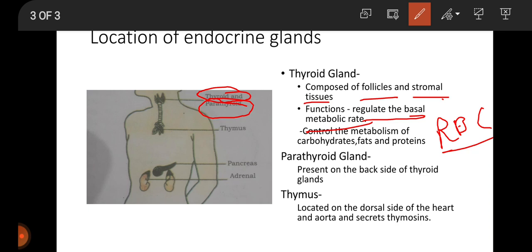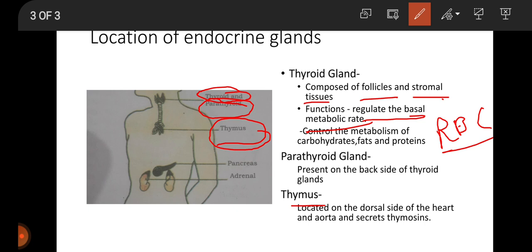Next is thymus, which is present here. Thymus is located on the dorsal side of the heart and aorta and secretes thymosins. The function of thymosins is differentiation of T lymphocytes, which provide cell-mediated immunity.